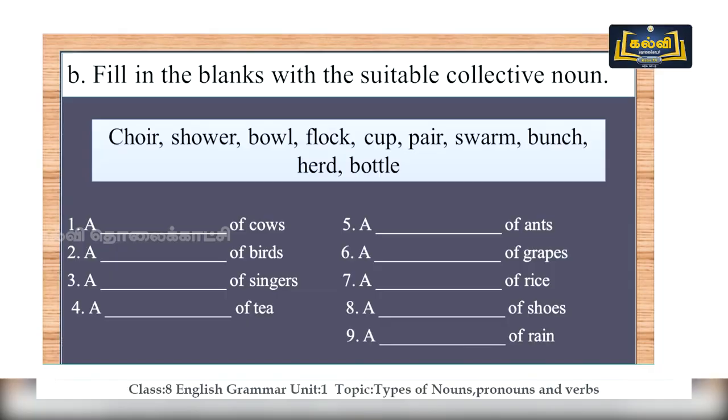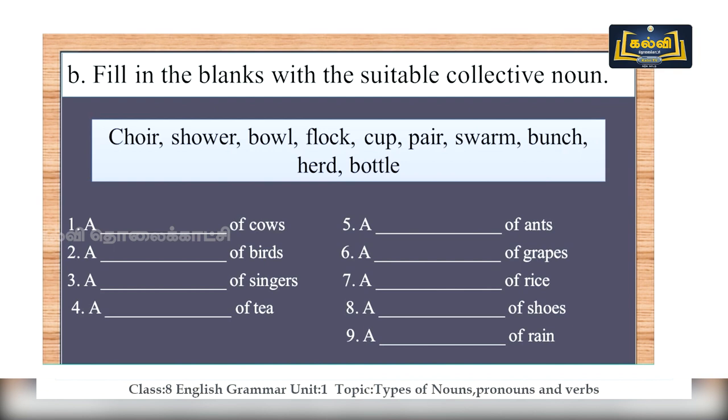Here we have given some words as answers, and you are going to fix the suitable collective noun to this. Number one question is: a dash of cows, a dash of birds, a dash of singers, a dash of tea, a dash of ants, a dash of grapes, a dash of rice and a dash of shoes.